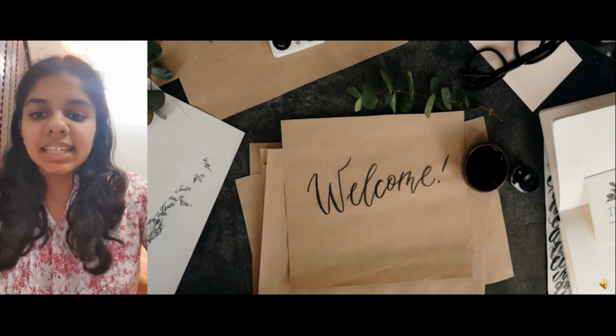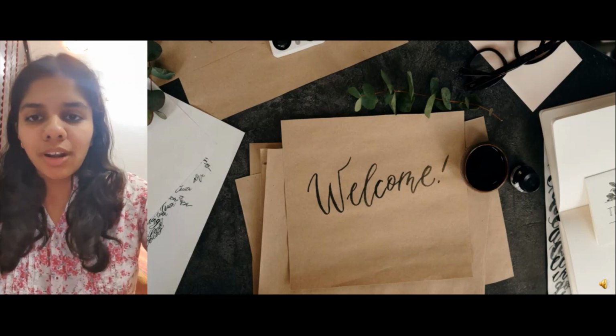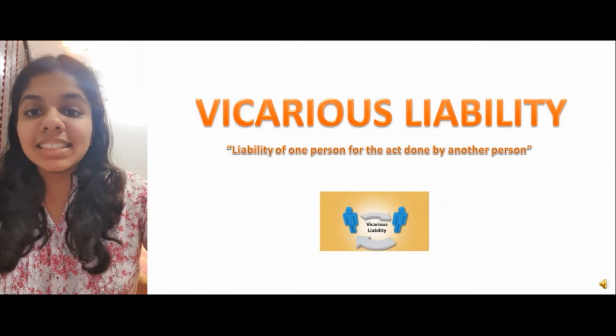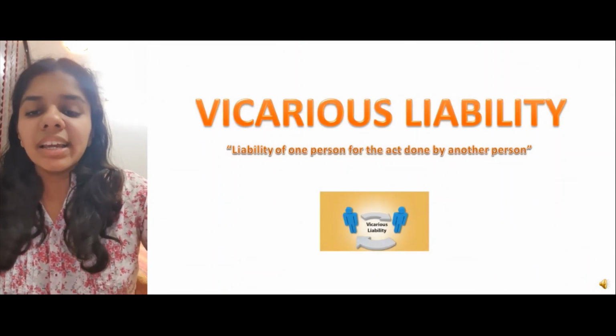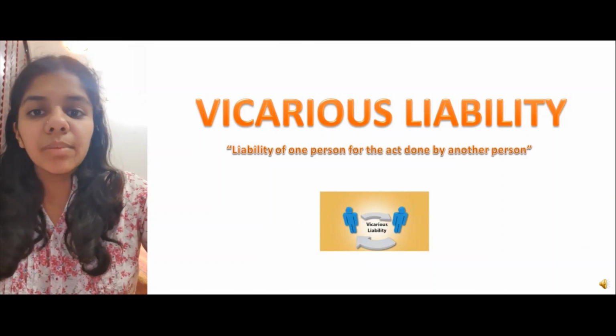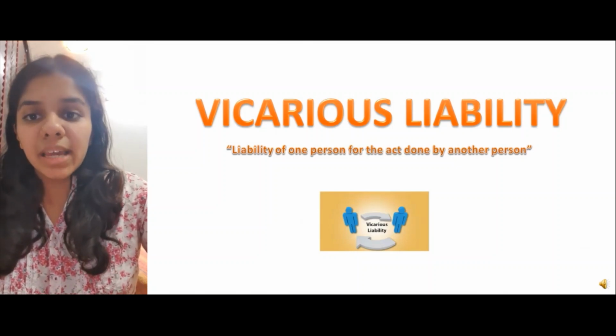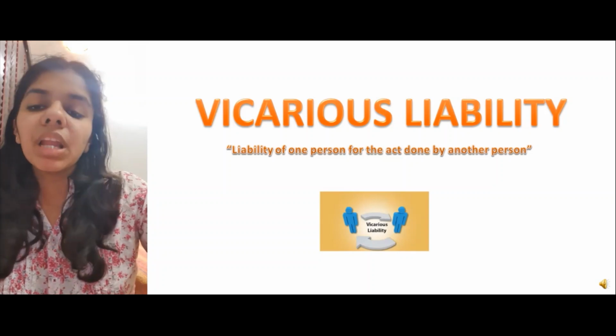Today we'll be discussing one of the key topics of law of torts, which is vicarious liability. Vicarious liability means liability of one person for the act done by another person. Here, even if a person hasn't committed a wrong, he'll still be held liable for another person's act.